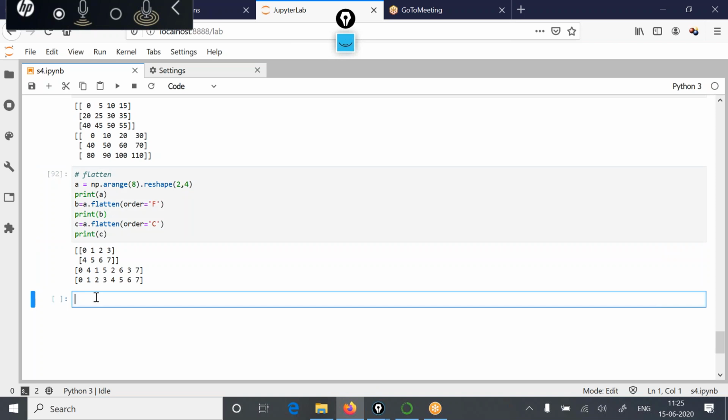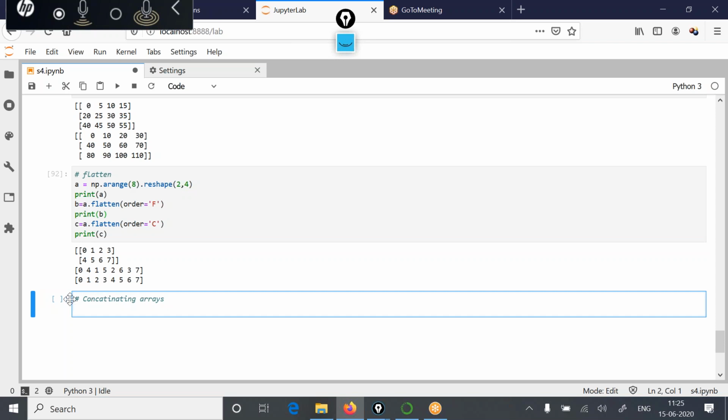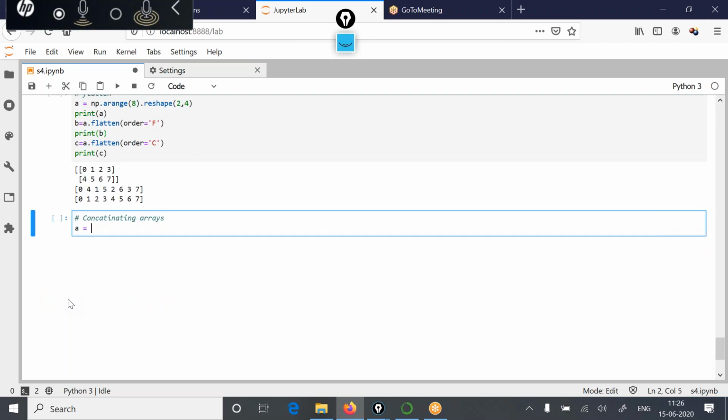Now we can go with concatenating arrays also. How can arrays be concatenated? Let's have a small demonstration.